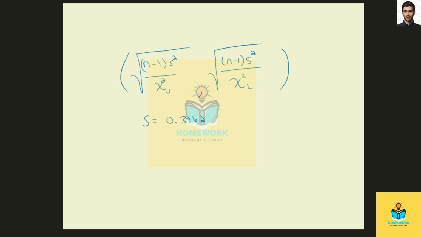And from here, you would need to look up the chi-square upper tail and the chi-square critical value from the lower tail. Since n is 12, the degrees of freedom is 1 less than that, at 11.